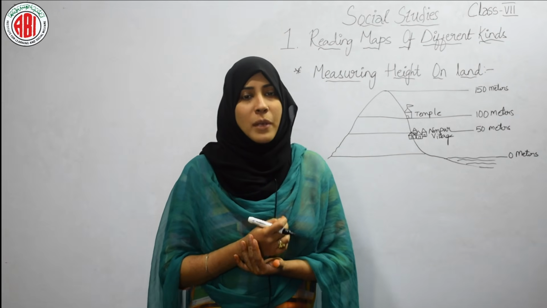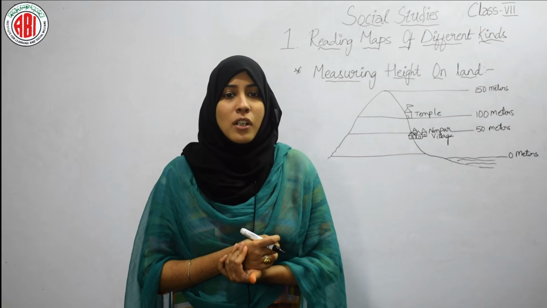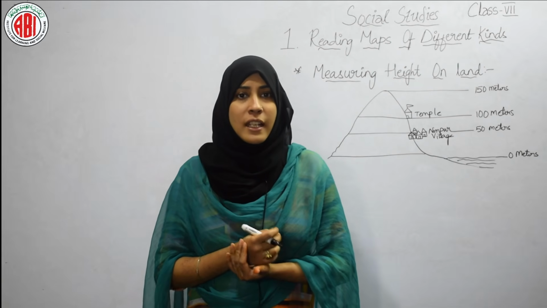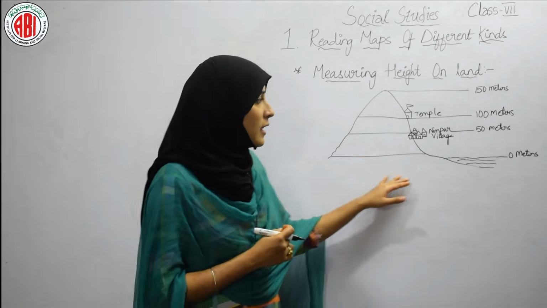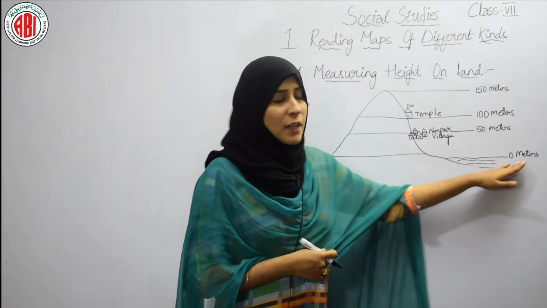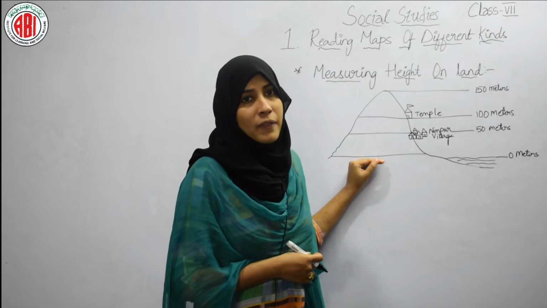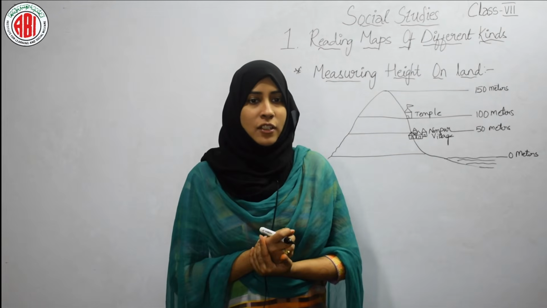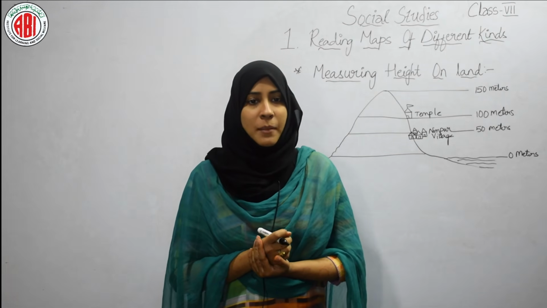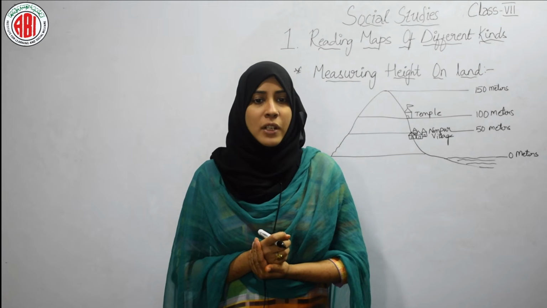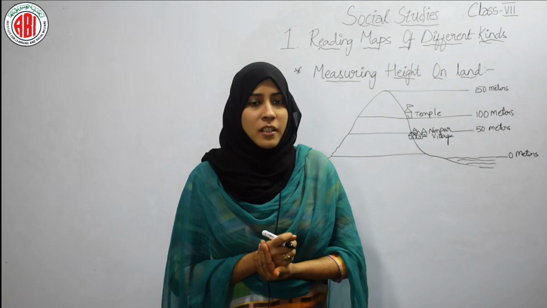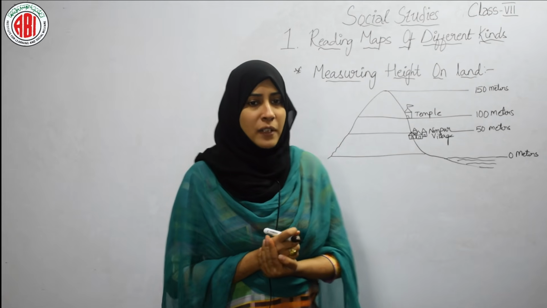So, how do we measure the height on land? For that we are using the sea level. Sea level will be at 0 meters. So, with the help of this picture you can understand how we are representing the height on the flat paper. Showing heights on a map. Can you see that the map shows 3 height zones? Firstly, areas which are between 0 meters to 50 meters of height.